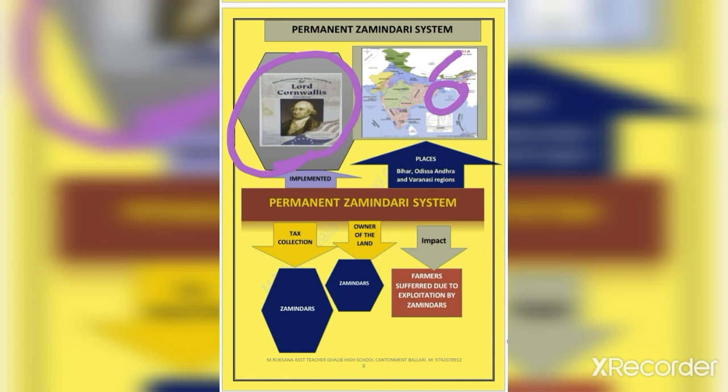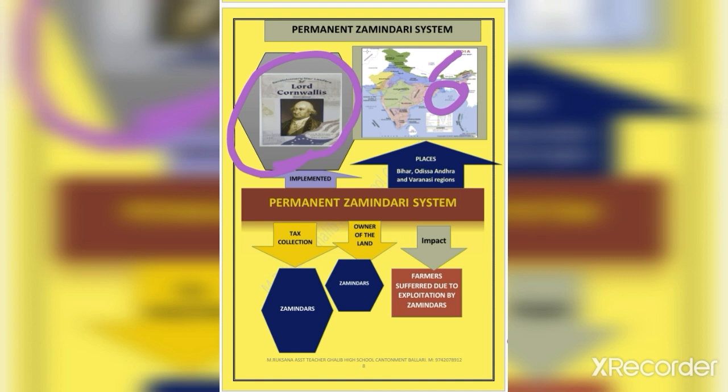This system created a new social group that aided the British. The farming laborers suffered due to irregular working opportunities in the farming lands, and they were exploited and had to lead a life of insecurity.